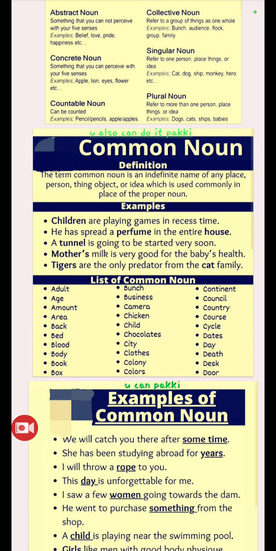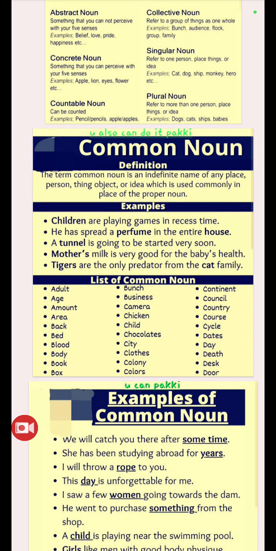Entire house. Where had that perfume spread? Kitchen or room or dining room or toilet or the washroom, anything, we don't know. A tunnel is going to be started very soon. Tunnel means a hole or a burrow. We don't know if it will go right or left. We don't know. So it is also a common noun.